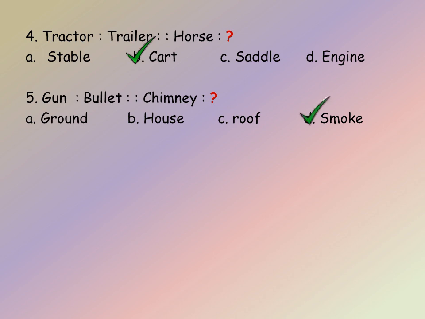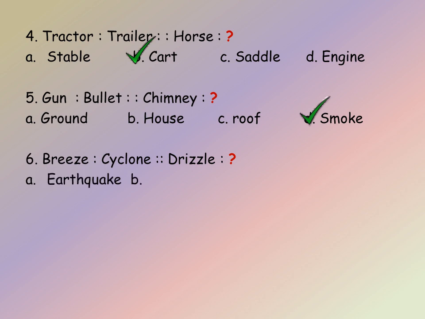So let us go to the sixth question. Breeze, cyclone, drizzle, we have to find. So the analogy here is second is the intense form of the first. So the intense form of breeze is cyclone. We'll see the options for filling this drizzle. A, earthquake, B, storm, C, flood, D, downpour. So the intense form of drizzle is downpour.